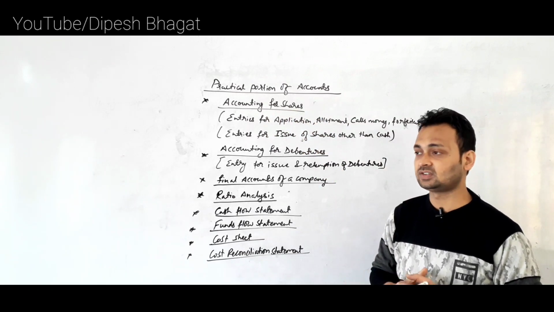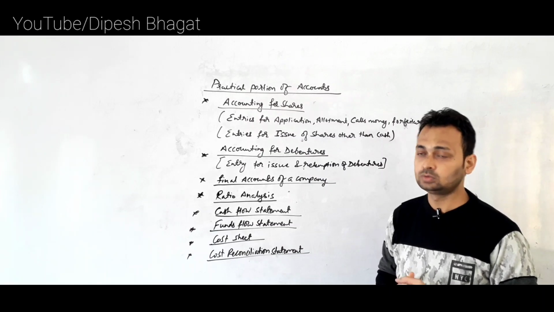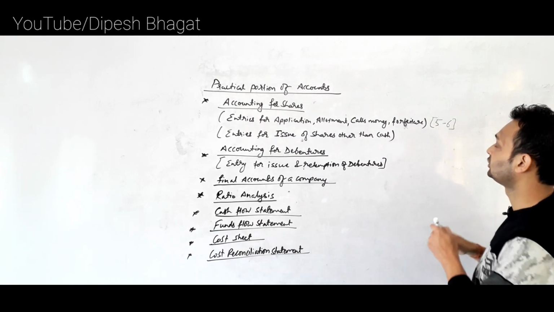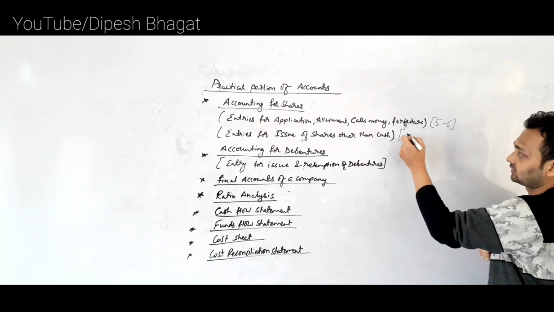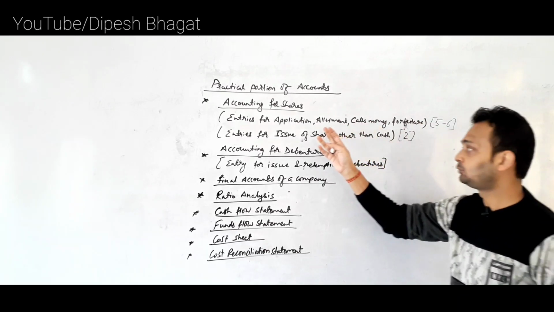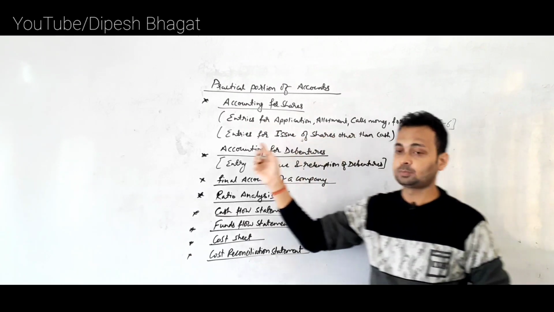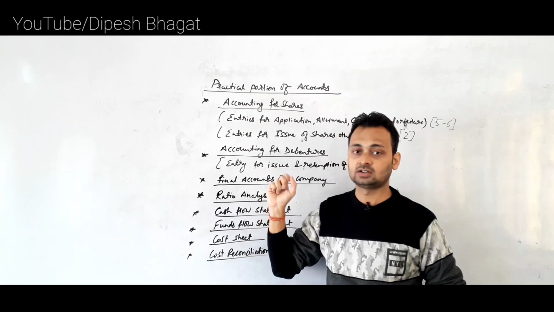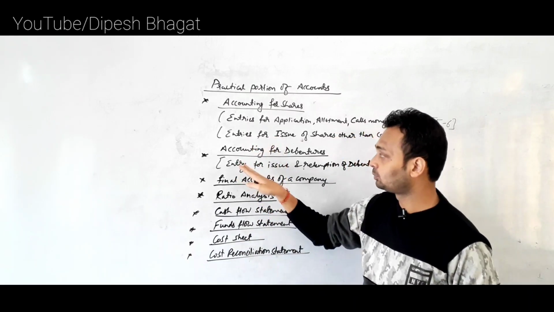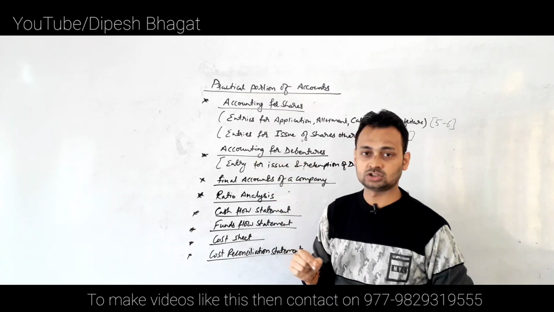Previously from the shares chapter we used to have questions for around 15 marks, but now we will have questions only for about 8 marks: 5 to 6 marks from this topic, and after that 2 marks from the topic entries for issue of shares. Clear?